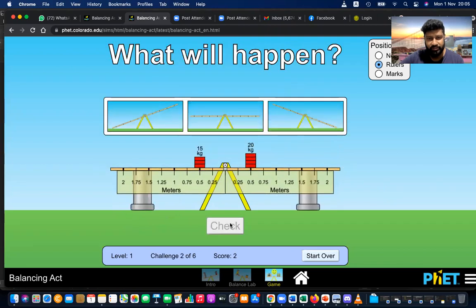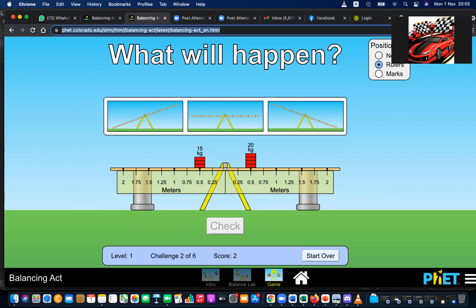Let's go to the next. Okay. Now you can see 15 kg in here, another 20 kg here. So how can I balance this? This is science. Excuse me, sir. Can you send the link? Yeah, sure. I'll send. Remove a brick. We have to remove 5. We have to move 20 to 25.